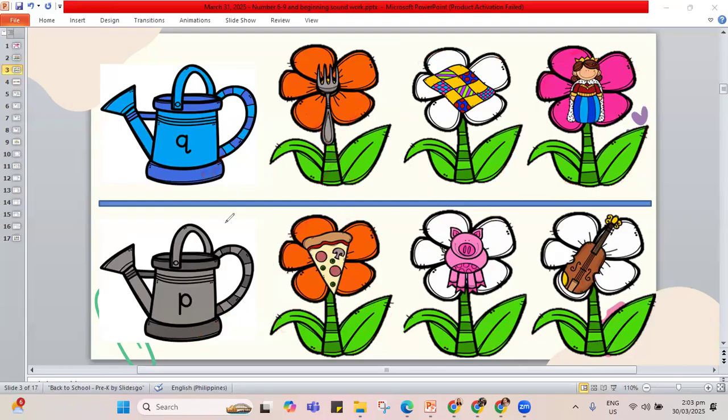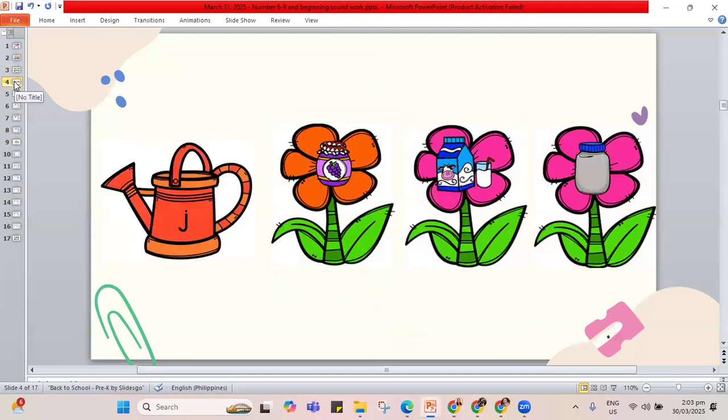Now that we're done with that set, let's move on to the last set, and this is for the letter J. So J has the J sound. We have letter J here. What are the pictures that we need to circle for J? Jam. Jam is what we put in the bread to make jam sandwich, to make it sweet. J is for jam.